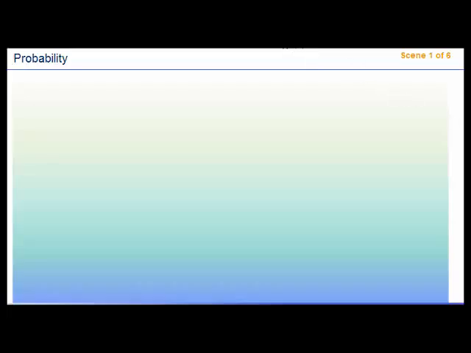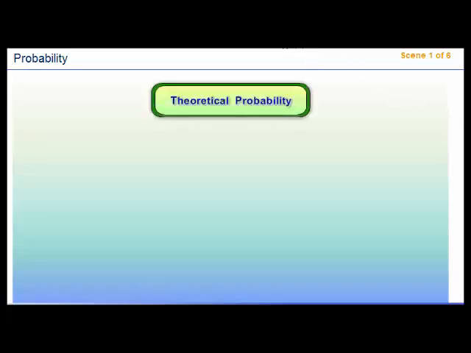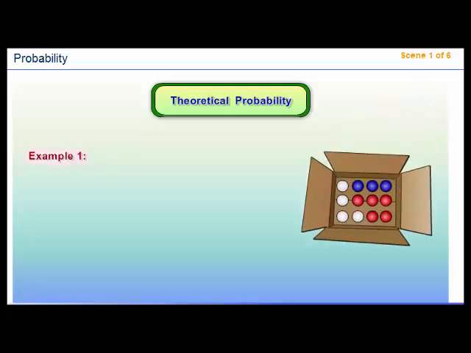Probability. Theoretical probability. Example 1. This box contains 12 balls of the same shape. 4 of them are white, 3 are blue, and 5 are red.